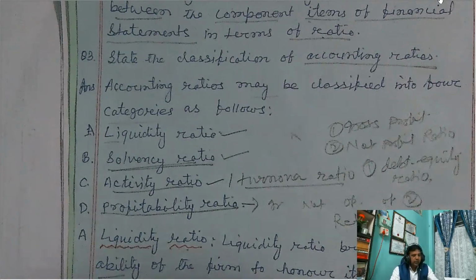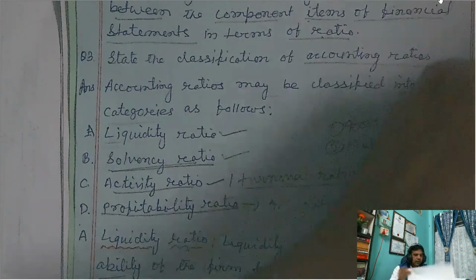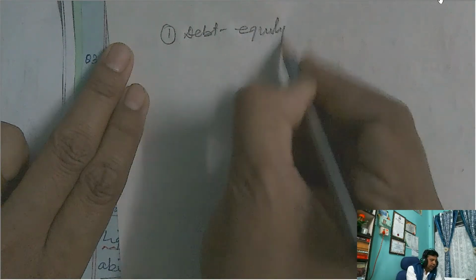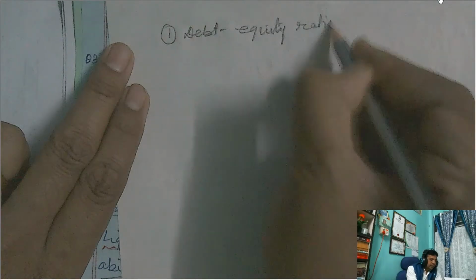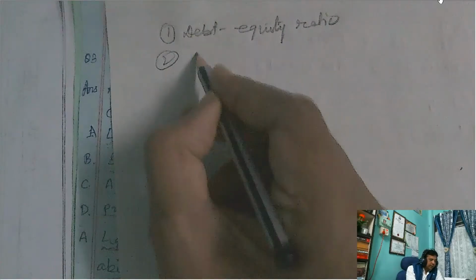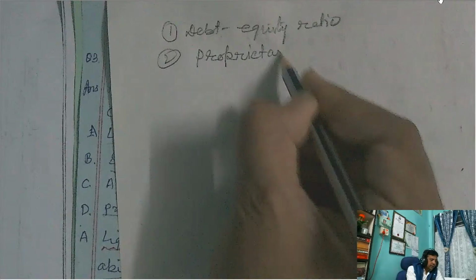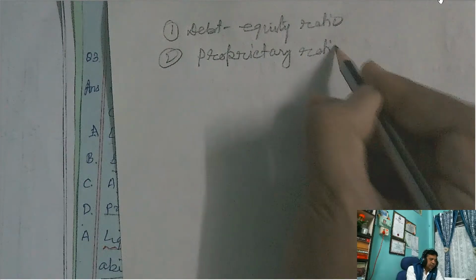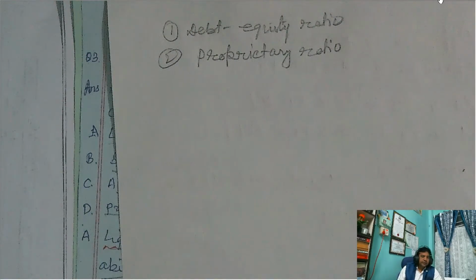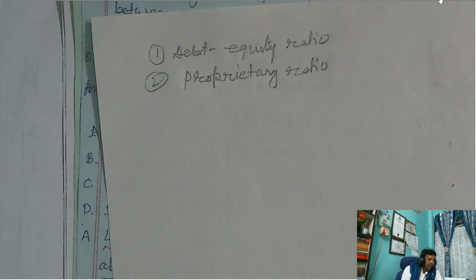Then what will be your answer? Solvency ratios: number one, debt equity ratio. Number two, you can write proprietary ratio. These are the examples. Then each ratio has a formula.